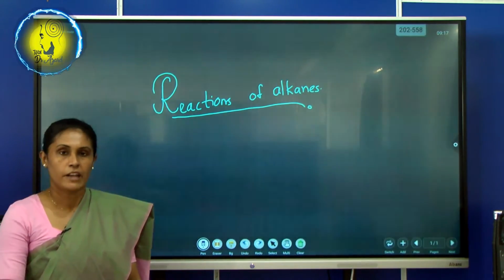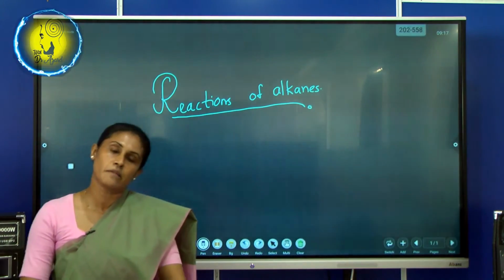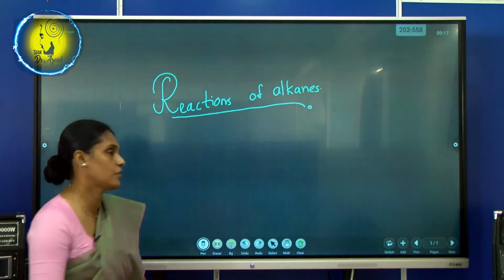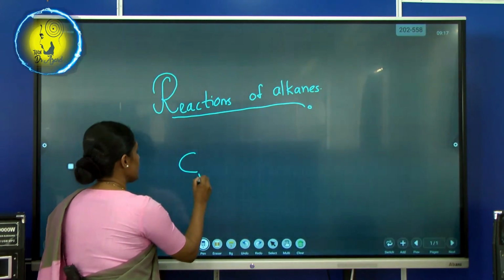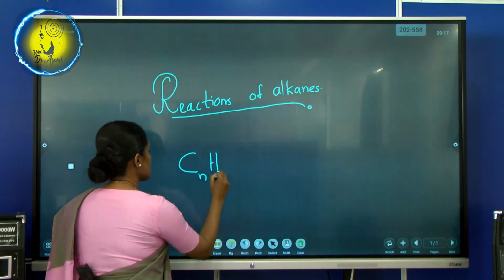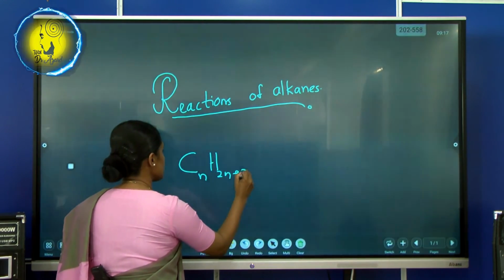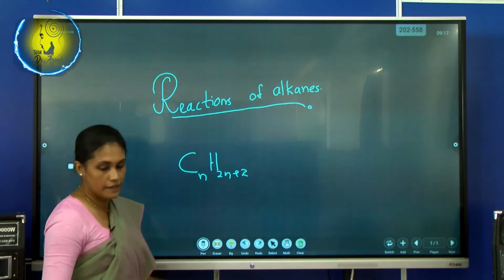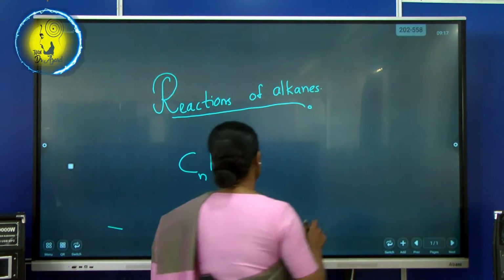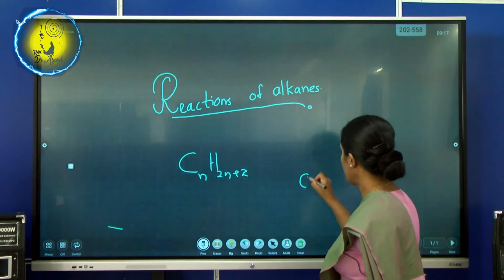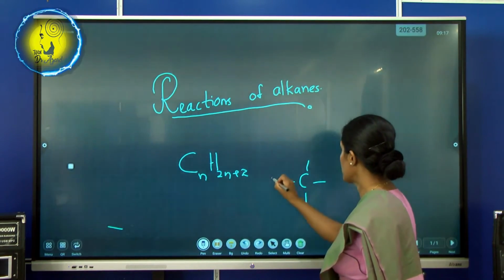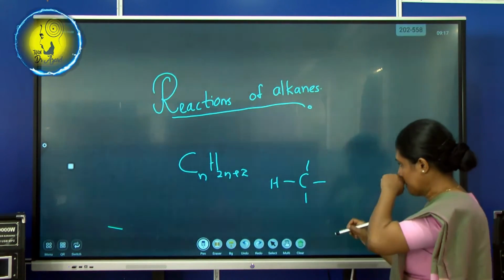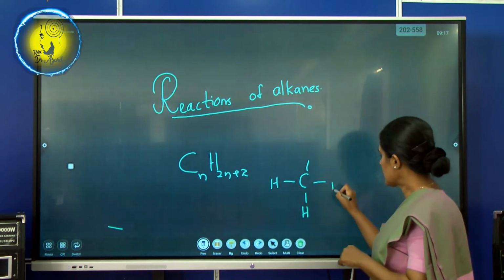Right. Whenever we are talking about alkanes, what is the general formula? I'm sorry, I don't hear the answer. CnH2n+2. Yes, true. Right. And whenever you see this, you know the central atom is carbon. There is bonding, especially you can see, I'm taking methane, the simplest alkane. You can see this.